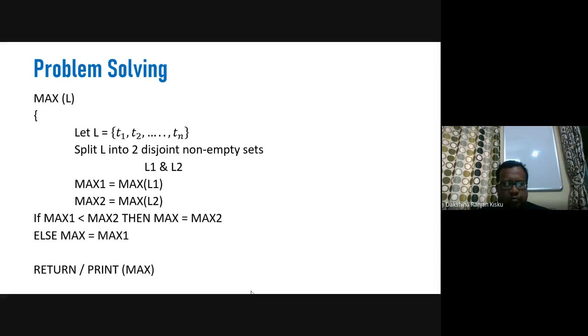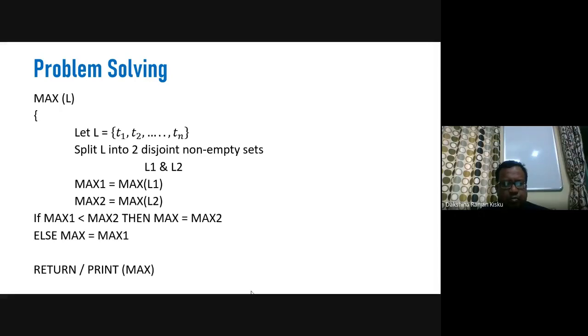Then we go for a comparison between max 1 and max 2. Okay, so if max 1 is found to be less than max 2, then we assign max 2 to max. That means now max 2 becomes the max, else max 1 becomes the max, and finally we return or print the maximum.